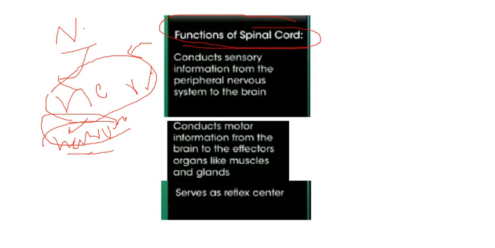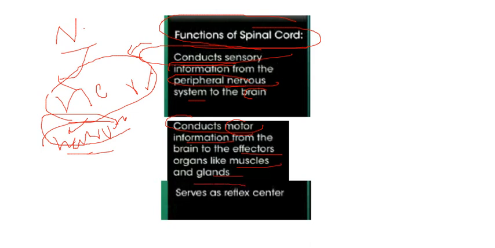Just the function of the spinal cord: it conducts sensory information, it is a type of sensory neuron from the peripheral nervous system. It just collects the information from the peripheral nervous system and takes it to the brain. It also conducts motor information, the motor neuron that finally delivers the instructions to the target organs. It also conducts motor information from the brain to the effector organs like muscles and glands.